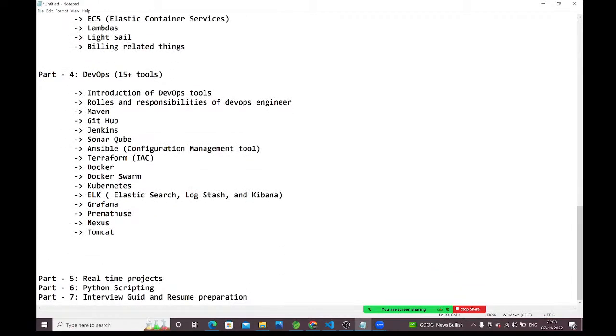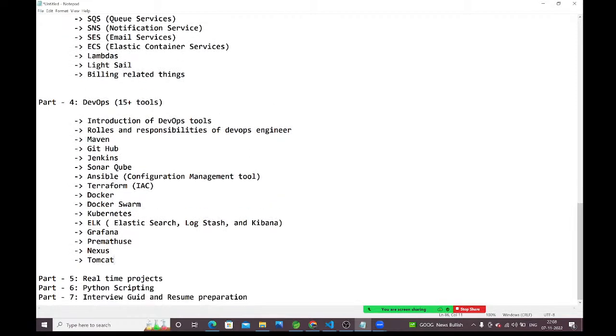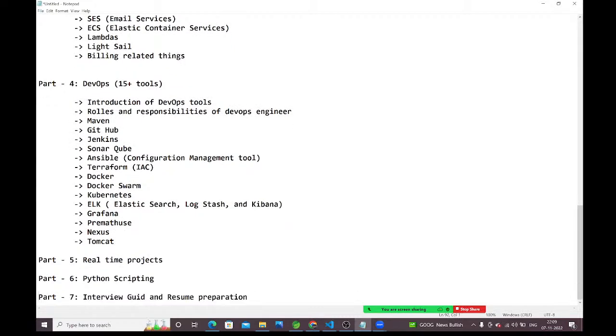Okay. Part 5, what are we going to discuss? A real-time project as part 5. After that, I am going to discuss Python scripting. What is Python? How to write loops, conditions, classes, how to create objects, how to write functions. After that, we will talk about how to use that scripting in our DevOps.